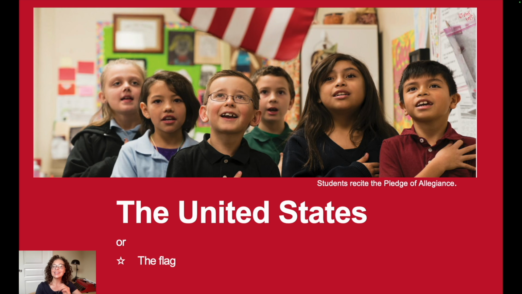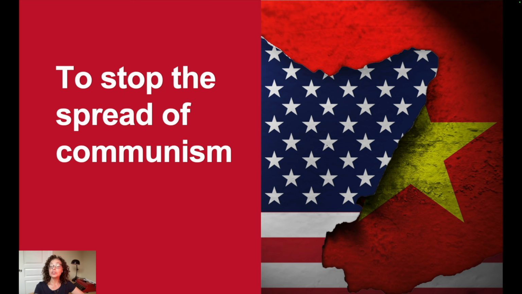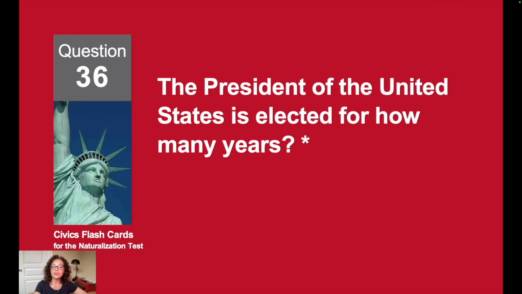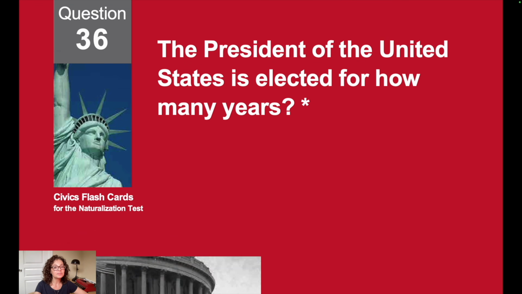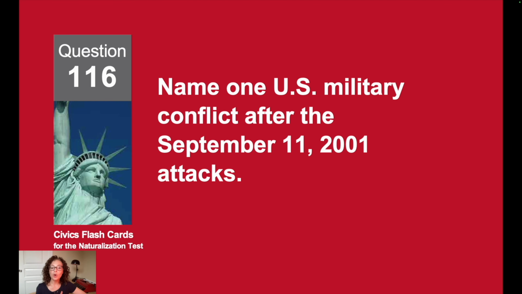The United States. Why did the United States enter the Vietnam War? To stop the spread of communism. The President of the United States is elected for how many years? 4 years.